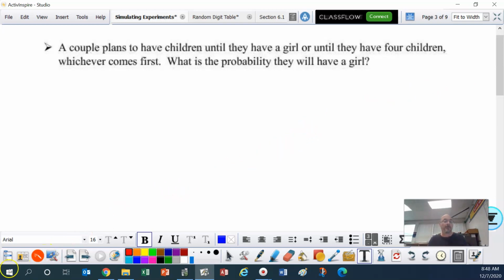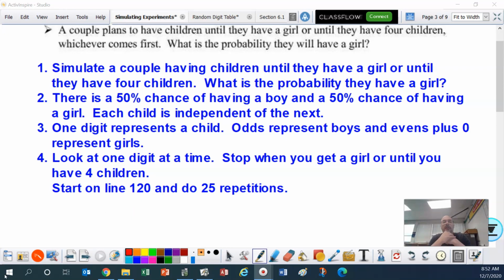Okay, so now on this one, ladies and gentlemen. First, simulate a couple having children until they have a girl or until they have 4 children. What is the probability they have a girl? Second, conditions. There is a 50% chance of having a boy and a 50% chance of having a girl. And each child is independent of the next. Those are the conditions.